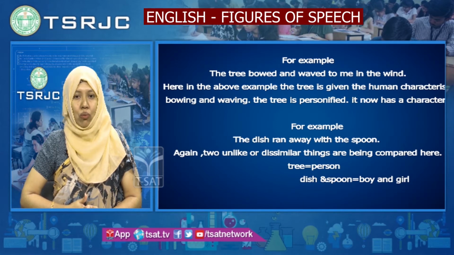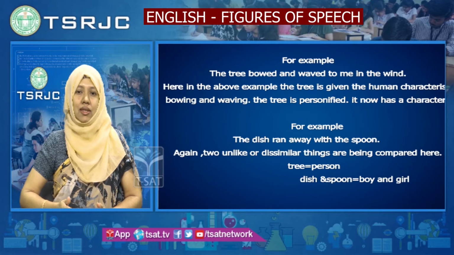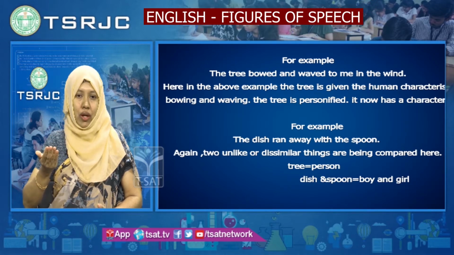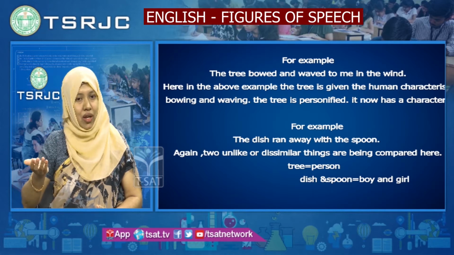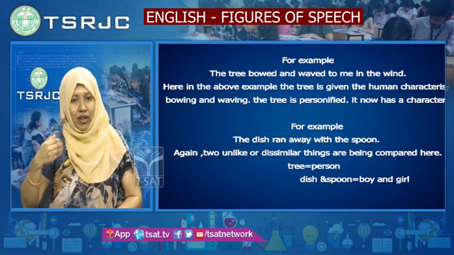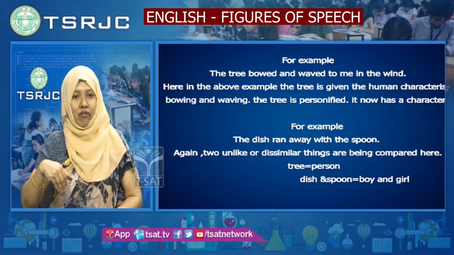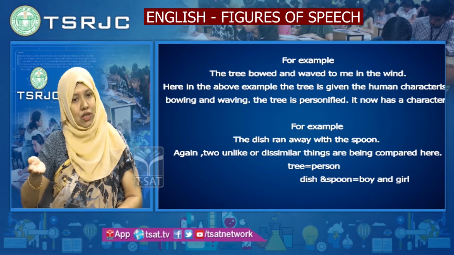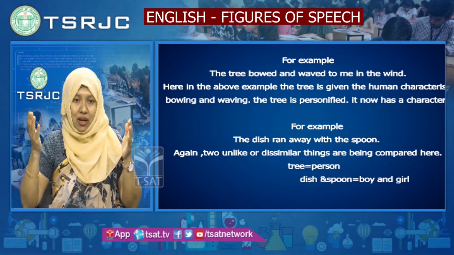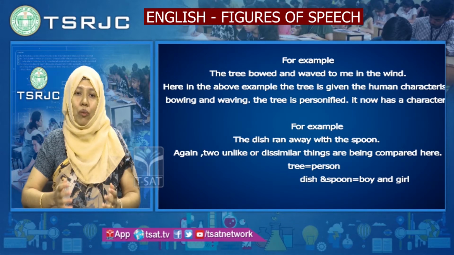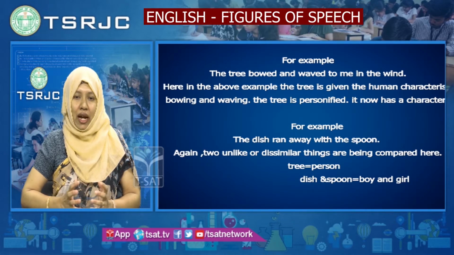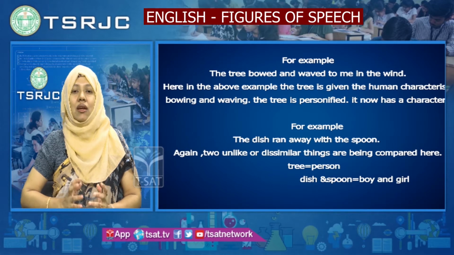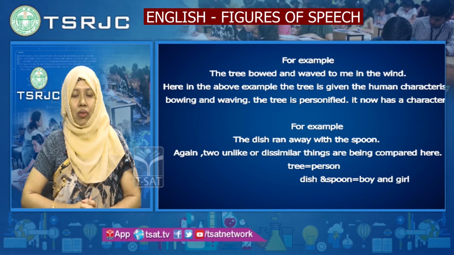No, it cannot, but it is imagined as a human being, and here the writer is showing that in front of me there is a tree, it is bowing to me and it is waving to me. I am standing in front of the tree and the tree is bowing to me, it is waving to me. So here the tree is given a human characteristic. Such kind of comparison is called personification.